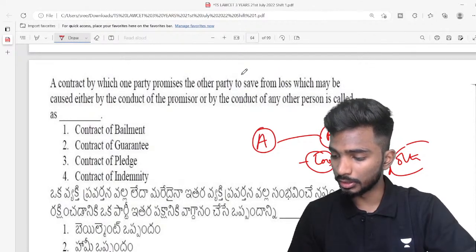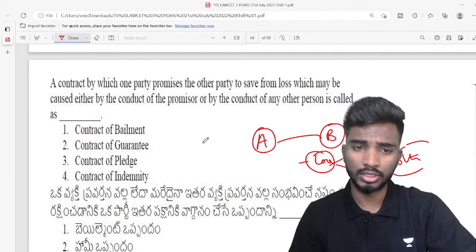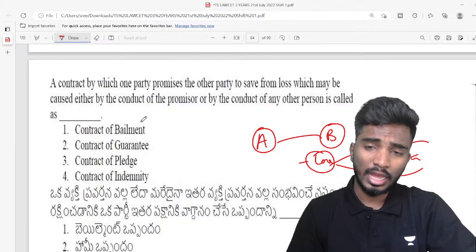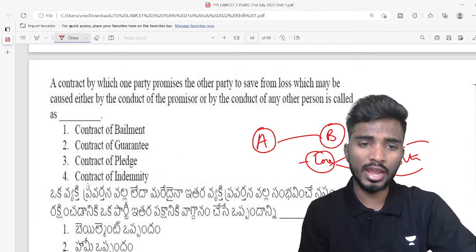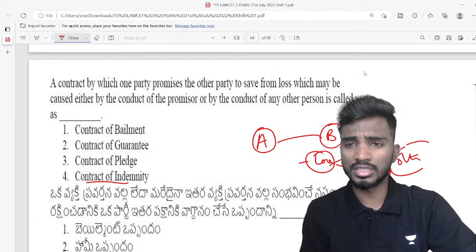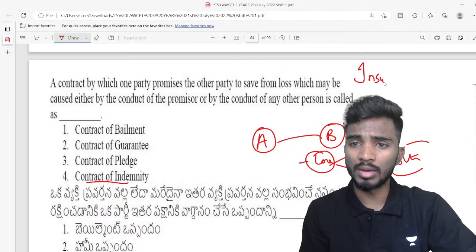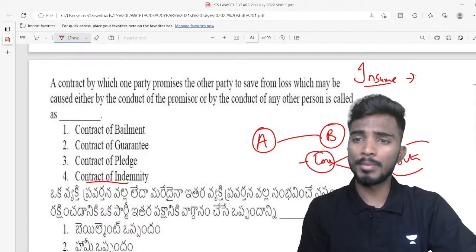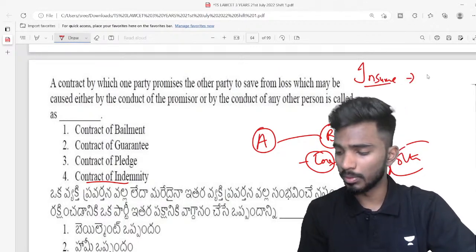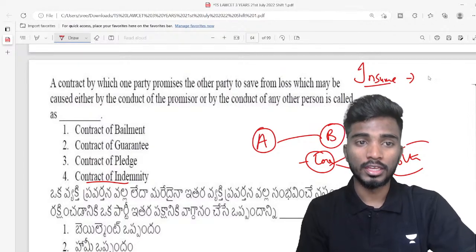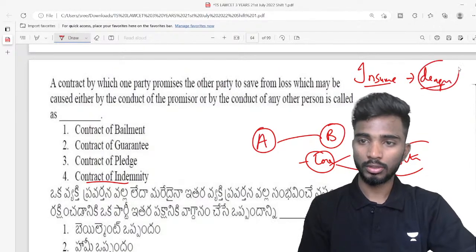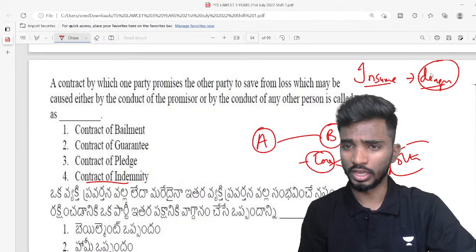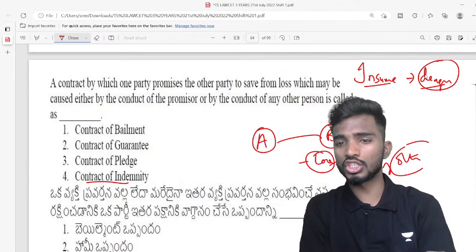Uma, it is okay, you gave me the answer for the previous question or what? See, I'll give you an example, right? A very good example of a contract of indemnity is insurance companies. So how does an insurance company work, right? You will be paying a premium to the insurance company. Okay, for example, let us say you got fever, you got dengue and you are admitted in hospital. Okay, now dengue is caused by whom?